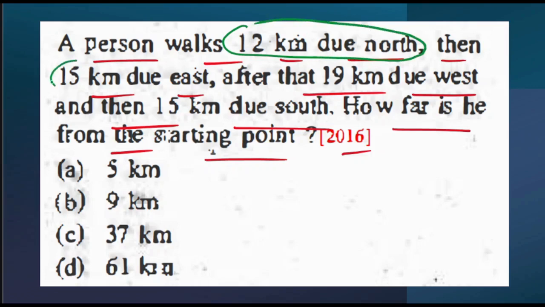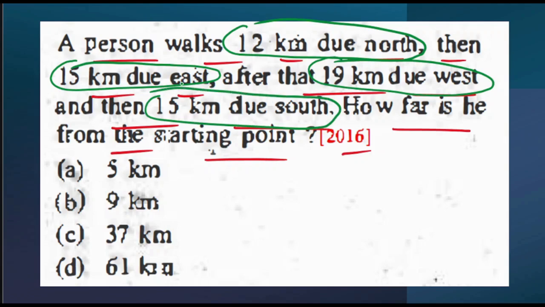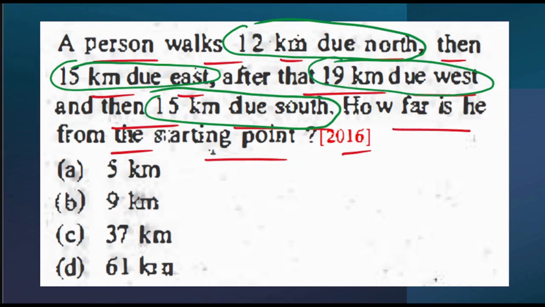Next, 15 kilometer due east, this is the second point. Third point is after that 19 kilometer due west. And the fourth point is 15 kilometer due south. Okay. Fine. Let's solve this one. So how to solve this? Same concept, but let's see how to solve this particular question.